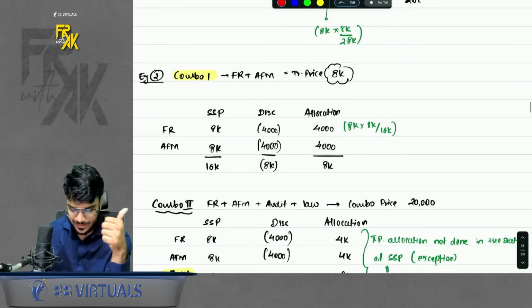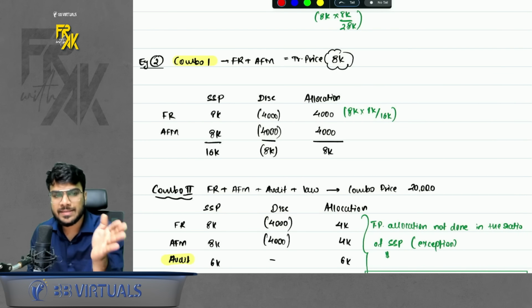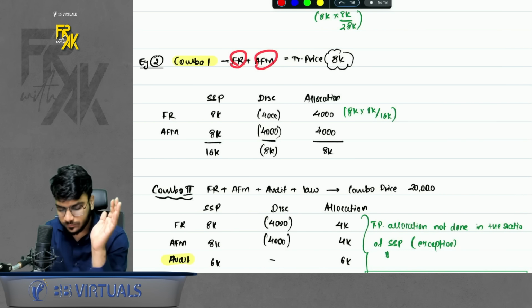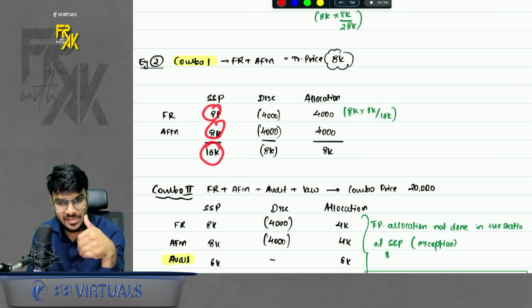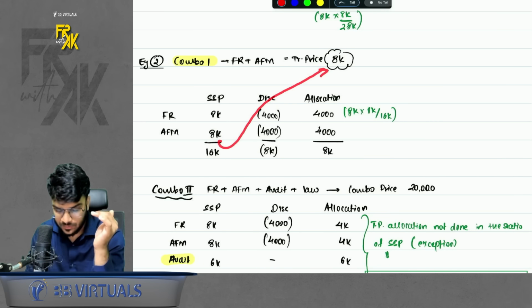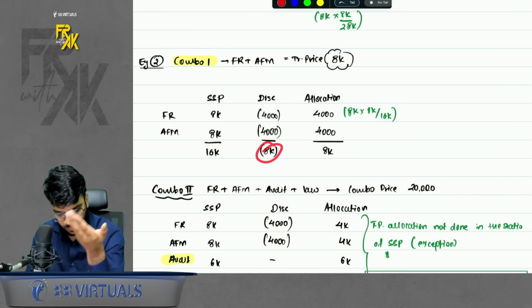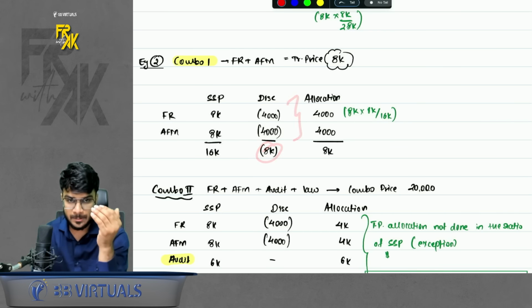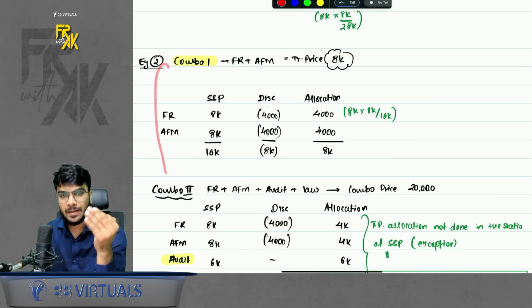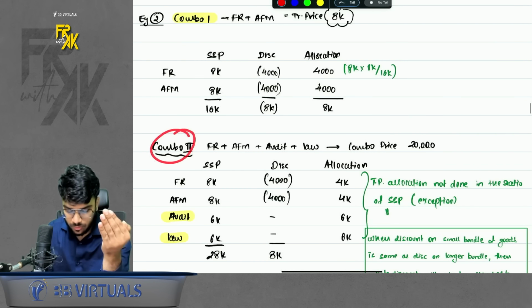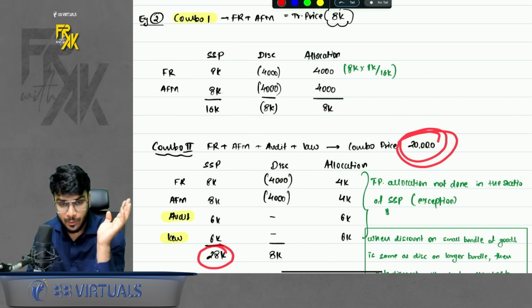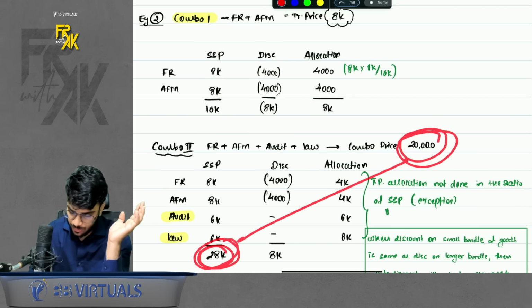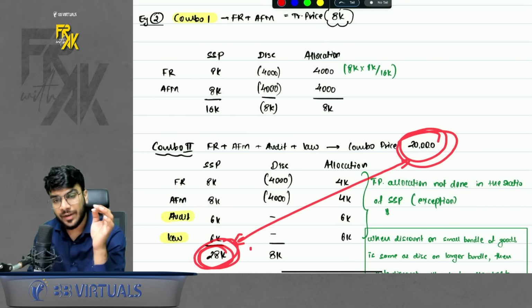First, done. Second example, let's say you are selling a combo of only FR and AFM for rupees 8,000. If you see individually, they are worth 16,000. But you are selling only for 8,000. That means you are giving a discount of 8,000 rupees. You allocate between the 2 products. Continuing with the same example, assume that you also sell one more combo. That is a combo of 4 subjects, FR, AFM, audit, law. You sell for 20,000. If you see the SSP, it is coming to 28,000. How much discount did you give? You are giving a discount of 8,000 only.